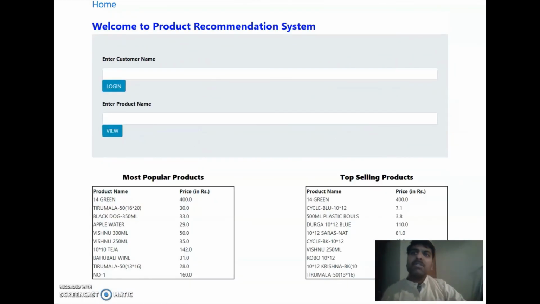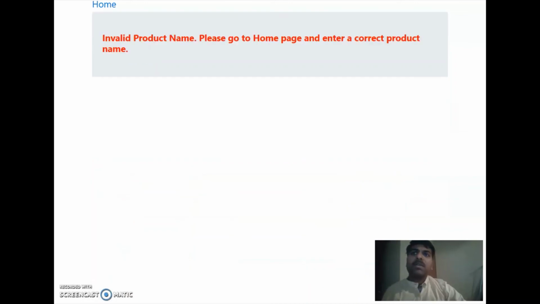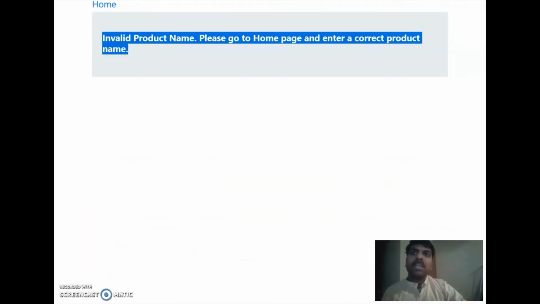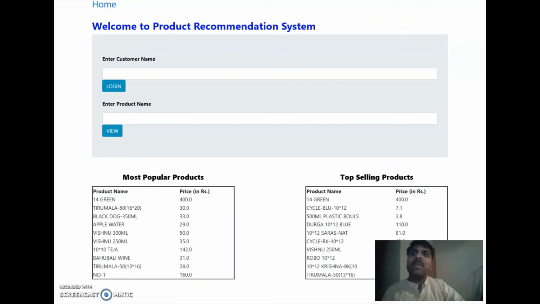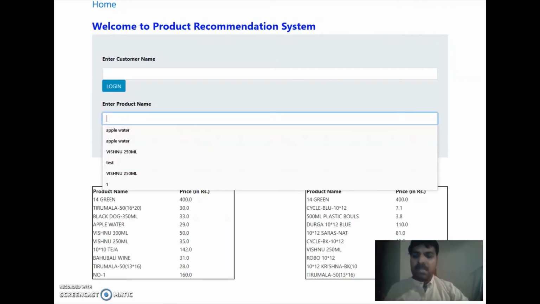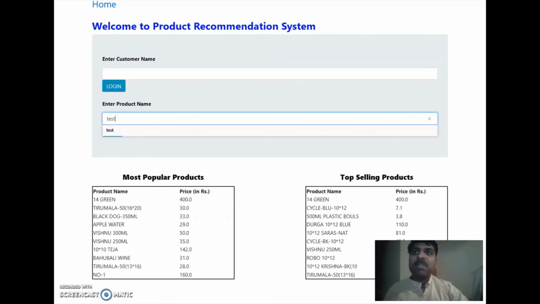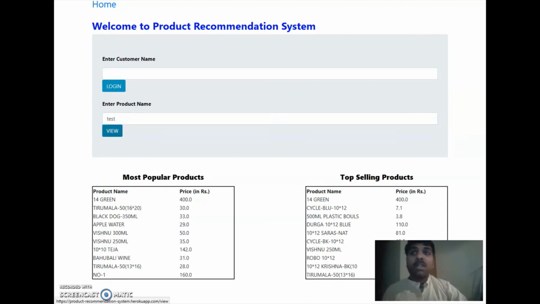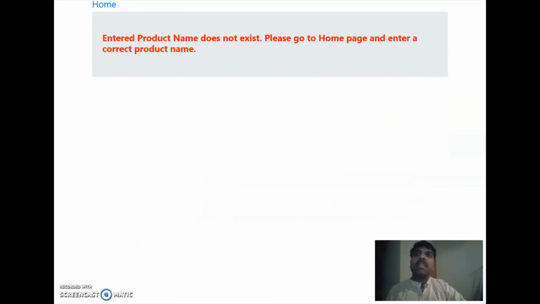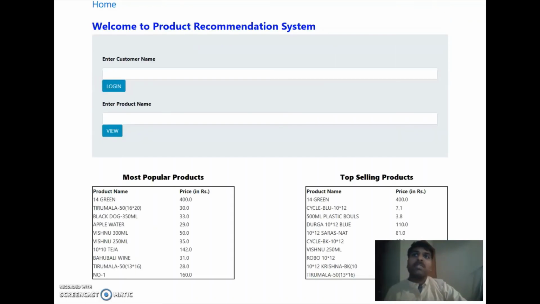Now coming to the product name here, when they click on view product with nothing entered, it's an invalid product name, similar to the customer name. And if a product is typed here which is not valid, let's just test, it's going to say enter a product name that does not exist. It's never been on the system, so it throws out this message.